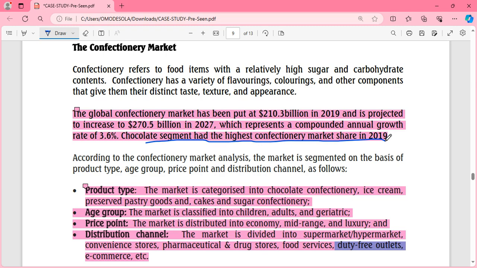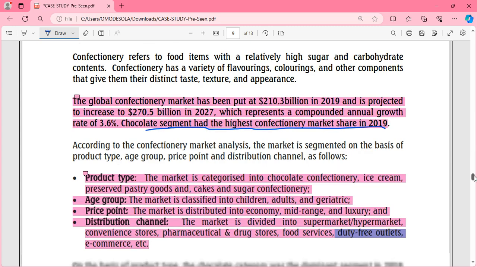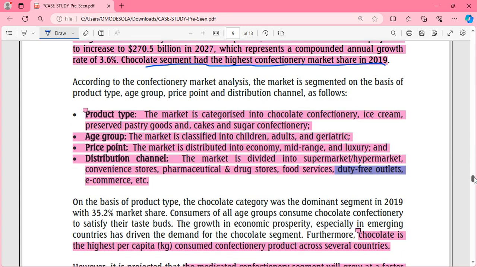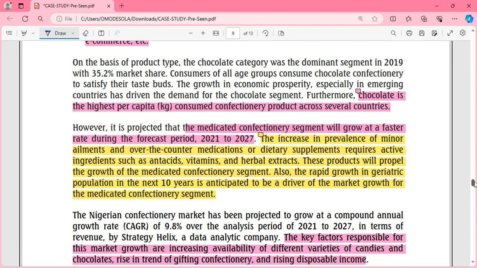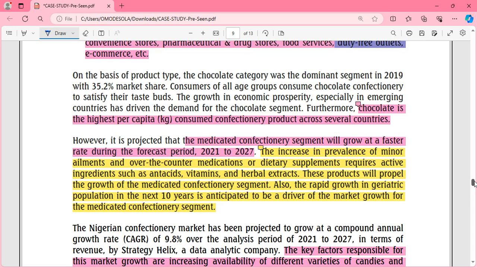They also gave us information about the market analysis, how the market is segmented. It's segmented based on product type, age group, price point, and distribution channels. So it's segmented based on different areas. Now, this is also giving us an indication of something, but we'll discuss it further in our classes. All right, so on the basis of product type, the chocolates category was dominant in 2019. Can you see?